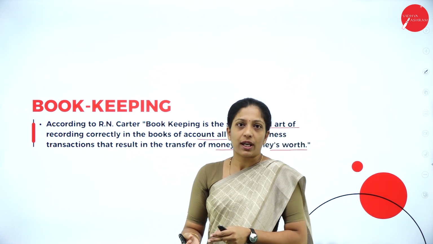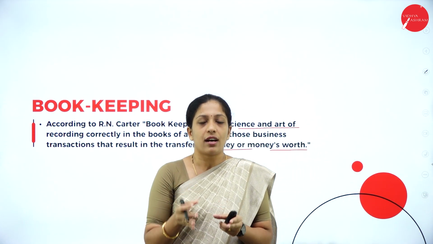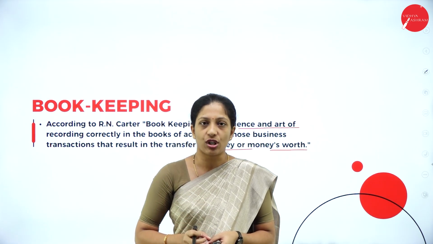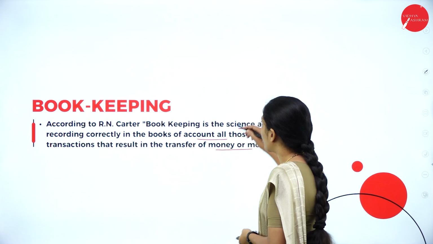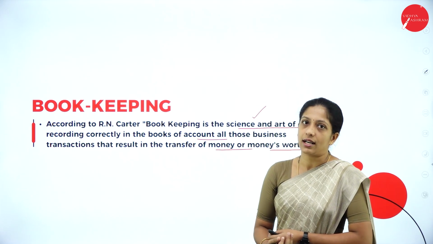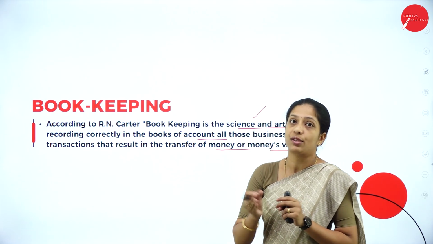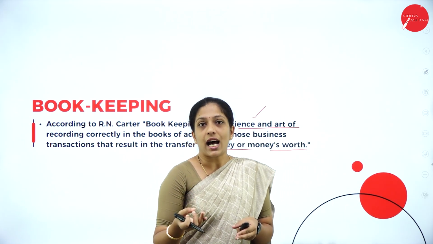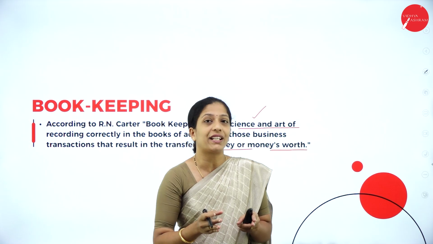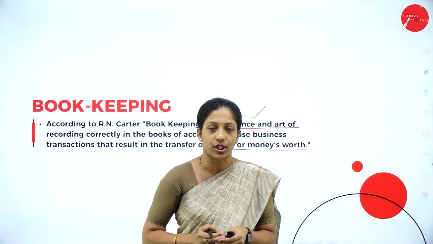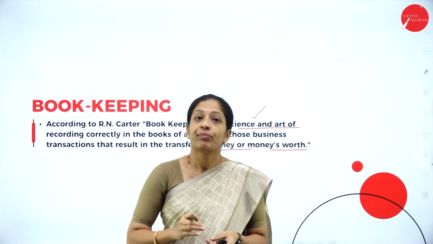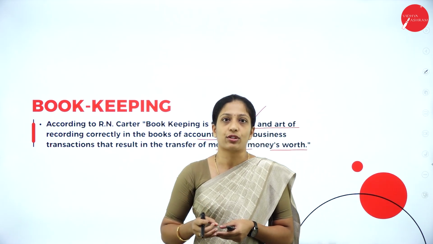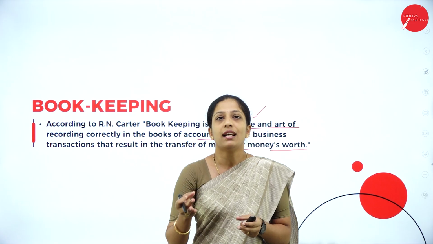Now, what do I mean by bookkeeping? You are going to maintain a book where you are going to record the transactions which is measured in terms of money. And bookkeeping is also called as what? Science as well as art. So, bookkeeping is both science as well as art. Why is it called a science? Because certain theoretical knowledge should be there in order to record the transaction. And it is also called an art because we are going to record the transaction in a particular book. So, it is an art.